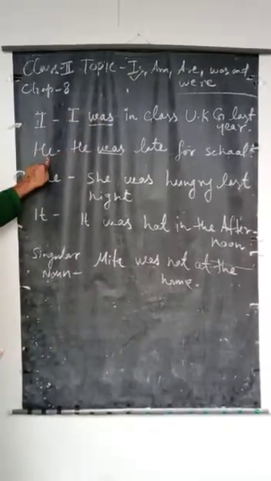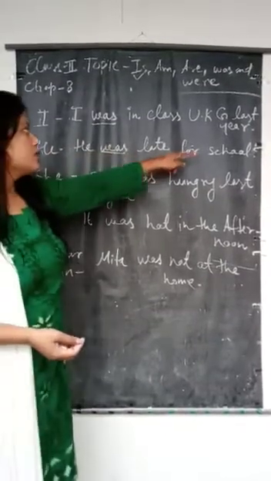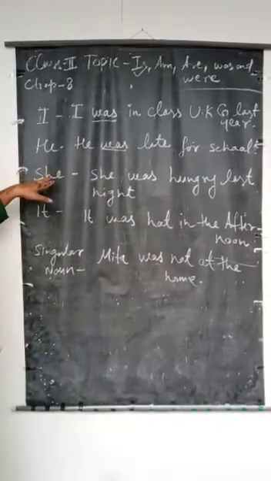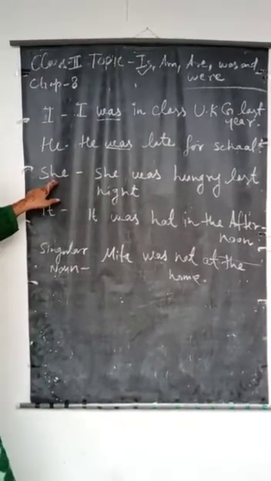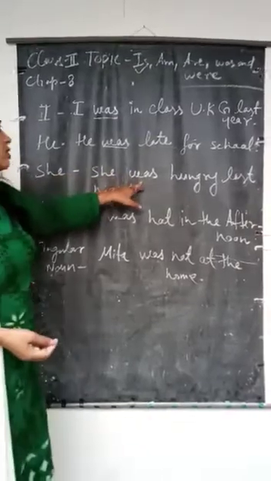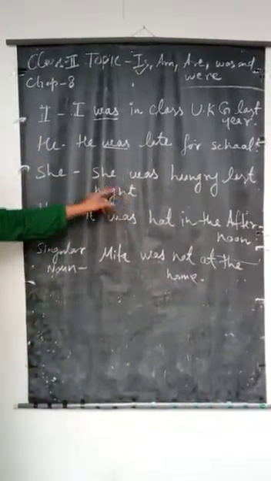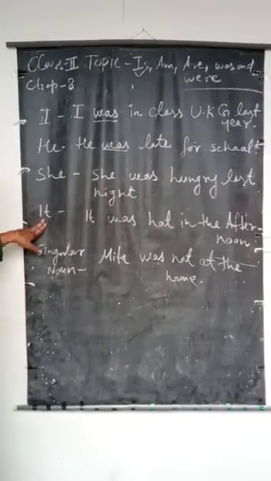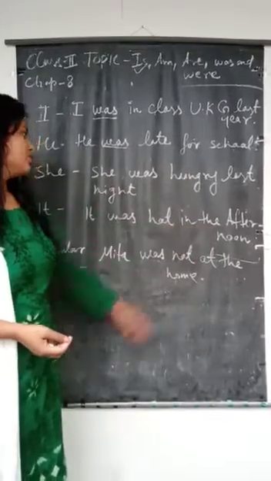And here is he. He is also singular. He was late for school. Here is she. She is also singular. She was hungry last night. I'll go to the next sentence. It. It was hot in the afternoon.